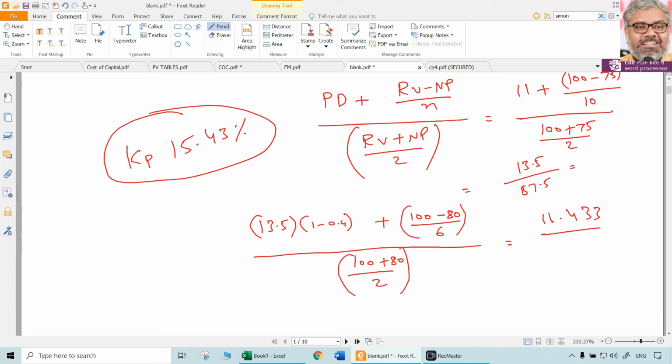Denominator, 180 by 2, naturally is going to be 90. So 11.433 divided by 90, multiplied by 100, approximately KD, let us put it here so that it is visible. KD is going to be 12.7%.